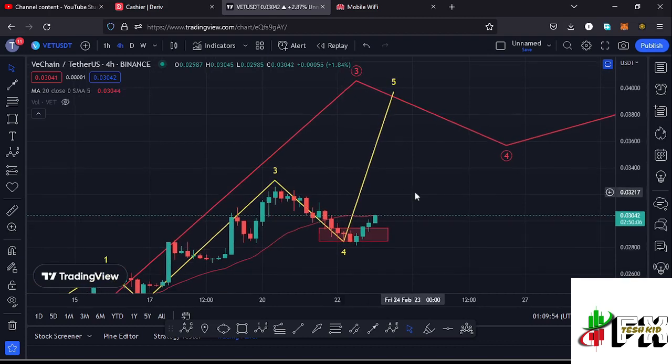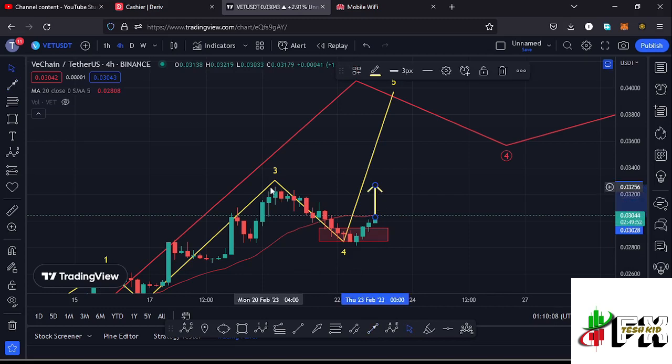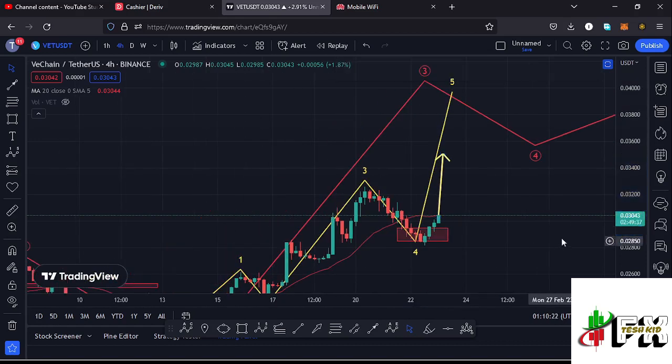And for us to have enough confirmation that we are back in the formation of this wave 5, I'm first expecting a break above the 20-day MA, so that we can have the support that we need to continue gearing up in a move that could give us a break above the wave 3 high at around the $0.3278 mark. And the moment we manage to break above the wave 3 high, that will be enough confirmation that whatever we are seeing is the formation of this wave 5.